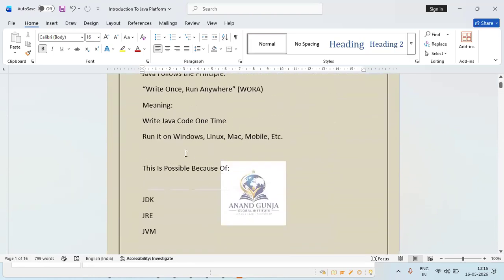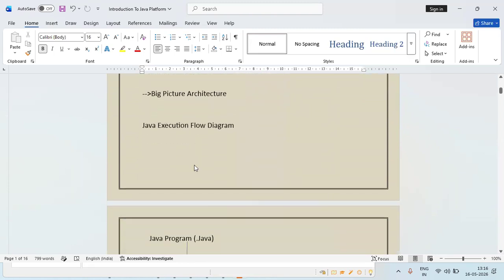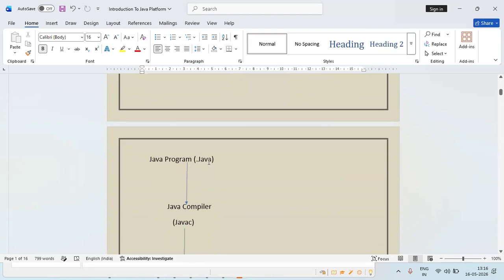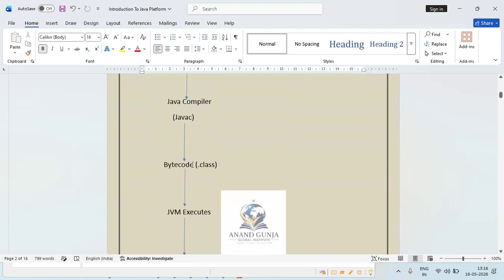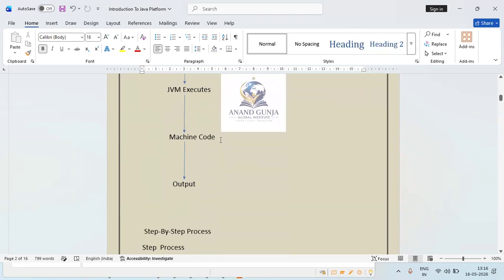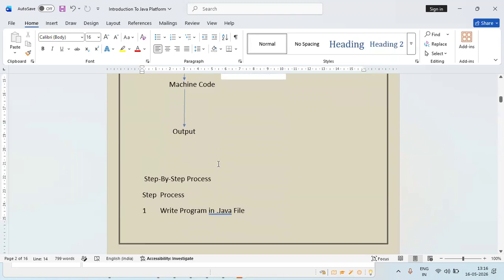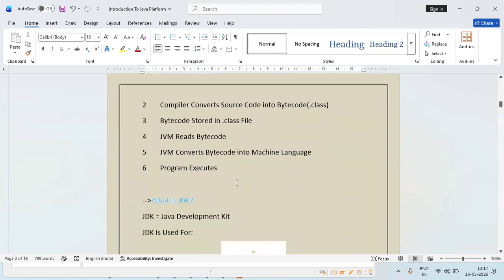So Java follows the WORA principle. In principle, we are discussing the execution flow. The Java source file will be compiled, and automatically bytecode will be generated. The .class file will be generated. I will show you the practical. The JVM executes that bytecode on any kind of machine, like Windows, Linux, and Mac OS. Okay, this is the process.